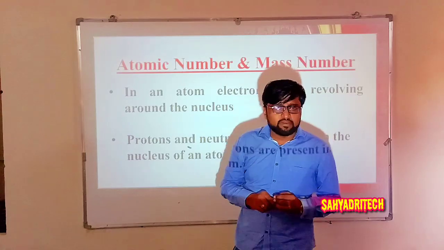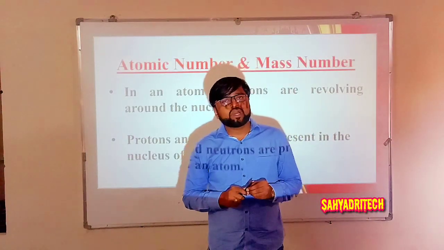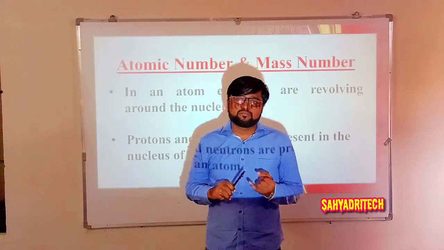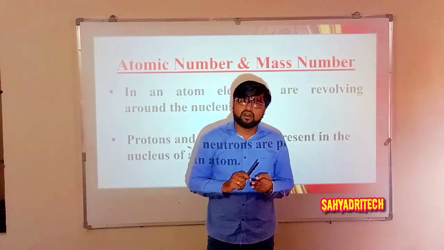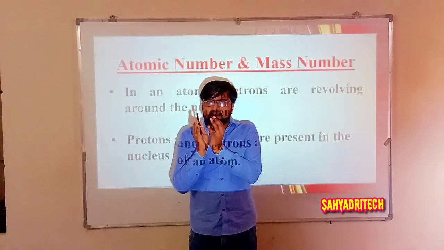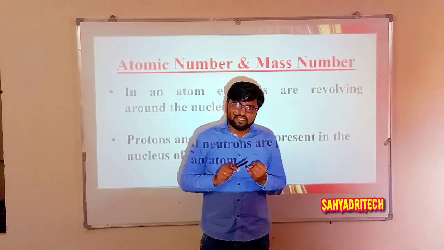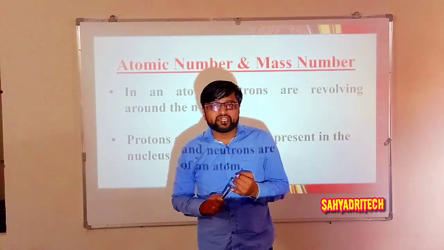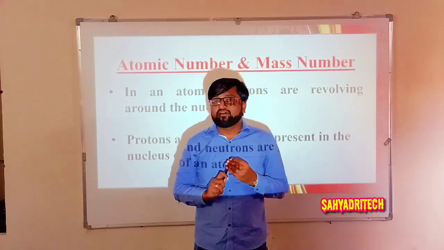Because when I think of elements, atoms of different elements usually have a different number of protons, a different number of electrons and a different number of neutrons. That means an atom of one element is different from another in the number of protons, neutrons as well as electrons.